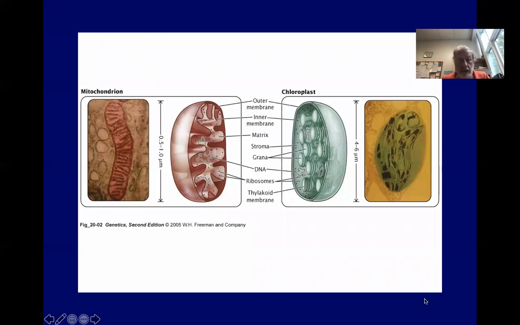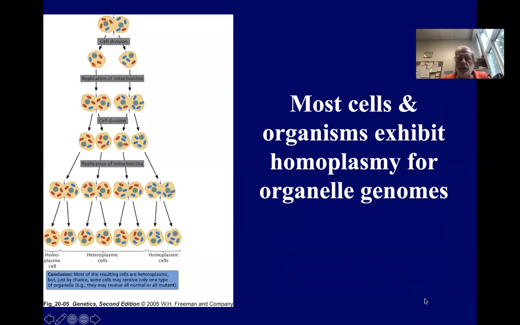So here is a comparison of the two organelles. Chloroplasts tend to be a bit larger than mitochondria, although mitochondria can fuse to make long worm-like structures or small round vesicle-like structures as well. Most cells and organisms exhibit what's called homoplasmy for organelle genomes. That means all the mitochondrial DNA molecules inside your body are the same in every cell. That makes sense, right? Since we start off life as a zygote, a single cell, with all your mitochondria coming from your mother. So therefore, your mitochondrial genome should be the same as well.